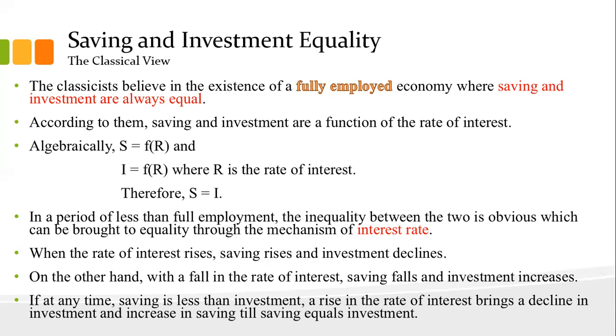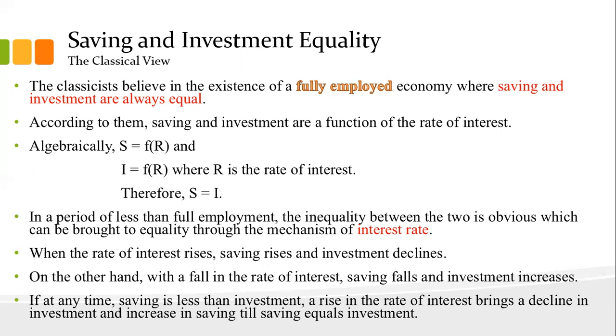When the rate of interest rises, savings will increase and investment will decline. People will tend to save more when interest rates are higher, so if saving is happening more, investment will decline. On the other hand, with a fall in the interest rate, the people will tend less toward saving and more toward investment.